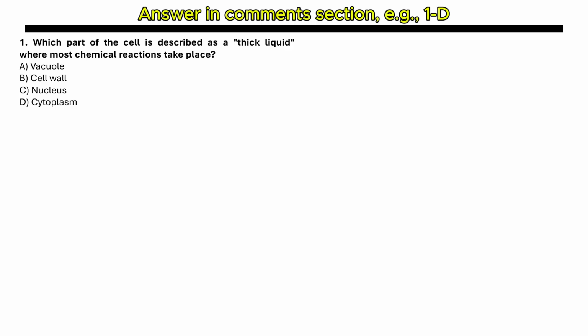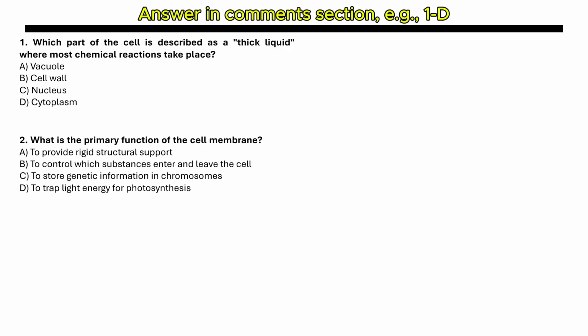So the first MCQ is, which part of the cell is described as a thick liquid where most chemical reactions take place? The options are vacuole, cell wall, nucleus, or cytoplasm. You will answer as 1 dash the answer. For example, 1 dash D, 1 dash C, 1 dash B. 1 dash, then the answer. I think this is easily understood for you.